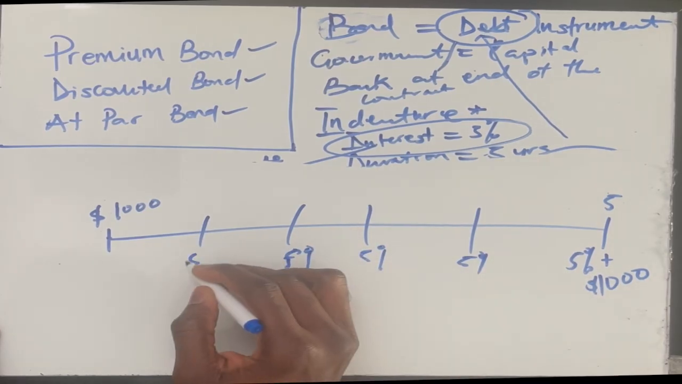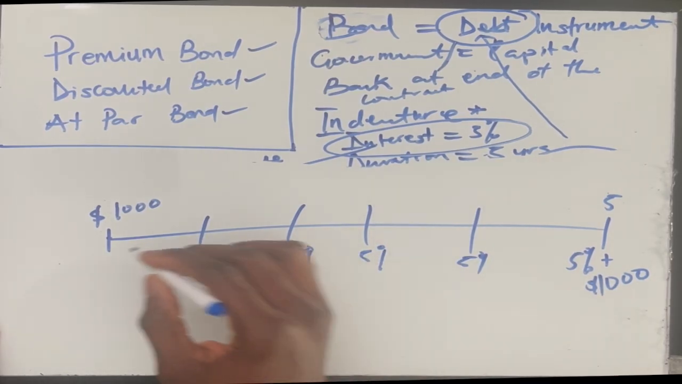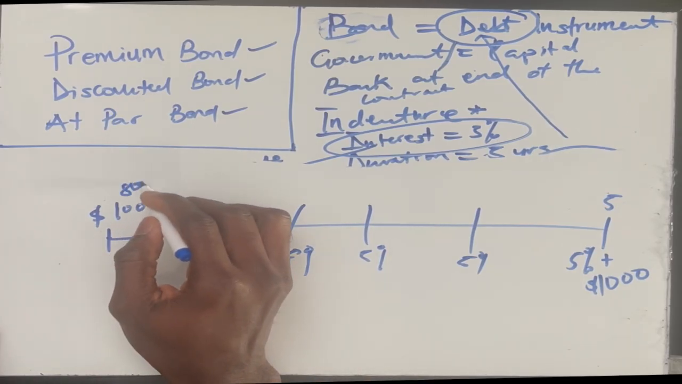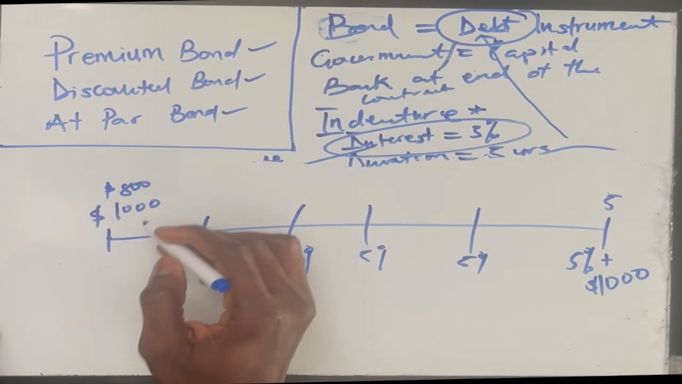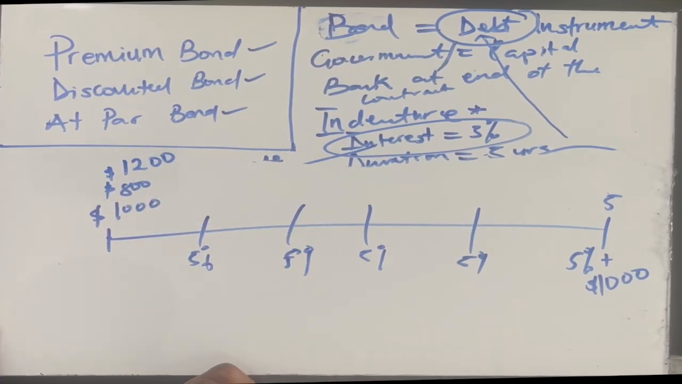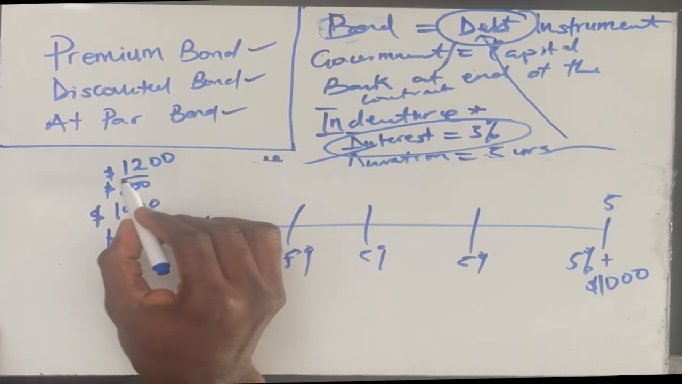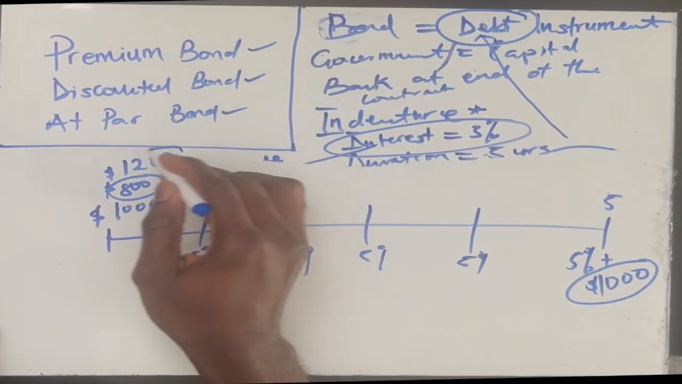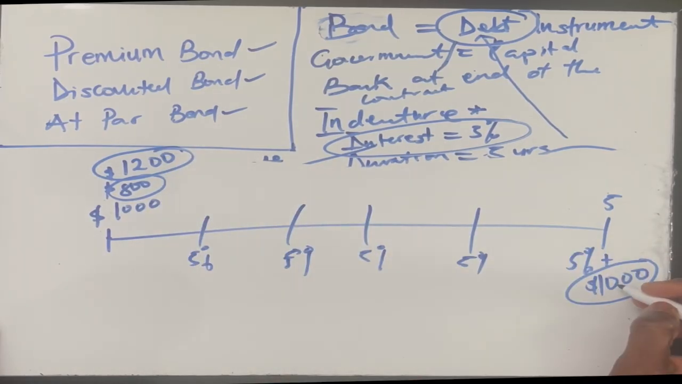But what happens is that sometimes, before you get access to this bond, the price of the bond in the market is 800. It has come down to 800, or sometimes it could be selling for 1,200 in the market. If you pay 800, the face value does not change. The government is still going to give you the 1,000. If you bought the bond for 1,200, it still doesn't change the face value. You are still going to get 1,000 at the end of the contract.